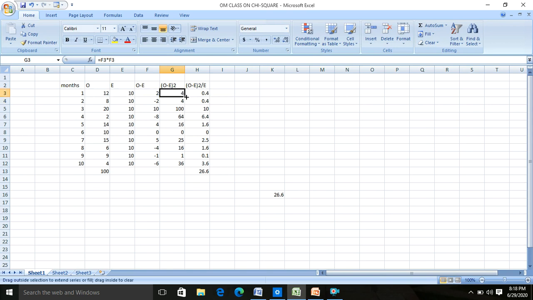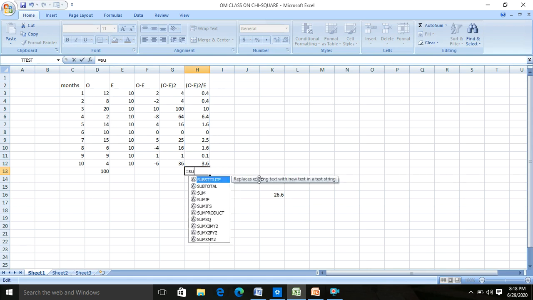2 into 2 is 4. Just to simplify it, you can also do it manually, 36. This is how you can calculate chi-square in Excel. Now coming to O minus E whole square upon E. It means you have to divide column G by column E, equal to column G upon column E. So you do G3 upon E3, enter. You drag it down to get all the values. Now when you come here, you have to get the sum. What you do? Equal to sum.